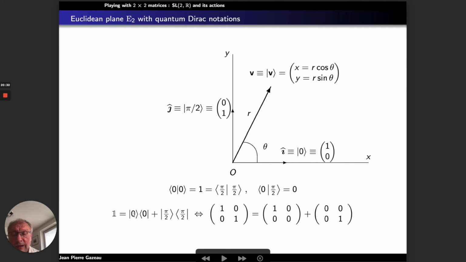So here you have the vector ket and its dual, which means a row vector and a column vector. That will give you this matrix, which is a projector, and the same for this vector J. Here you have the ket column vector 0, 1, and here you have the row vector 0, 1, and you get this matrix. And this characterizes the orthonormal basis in the plane E2.